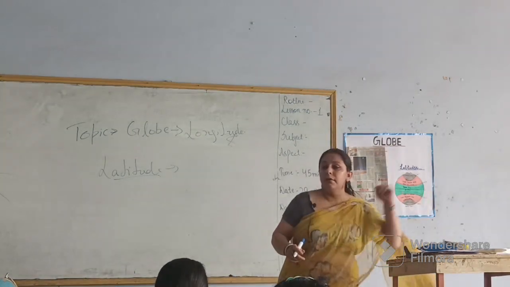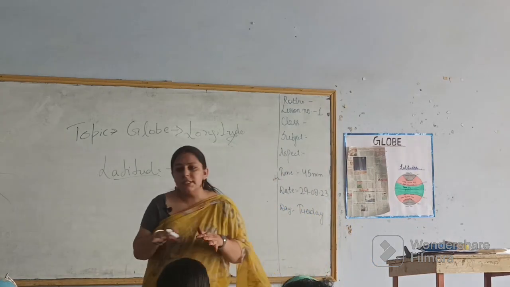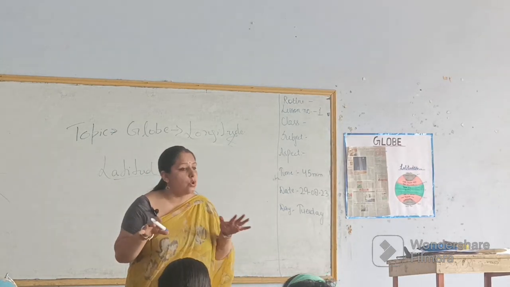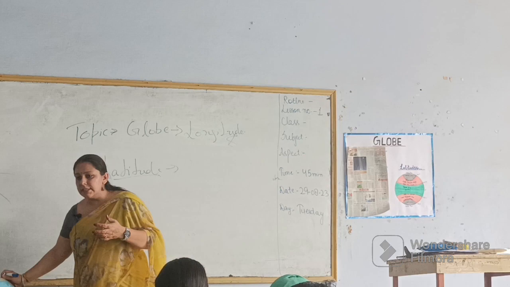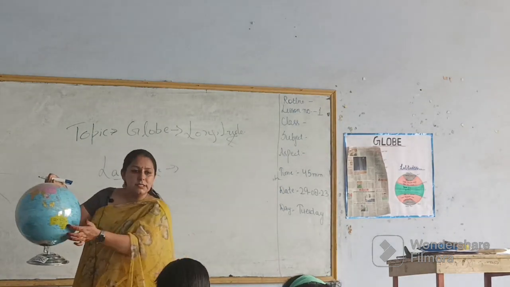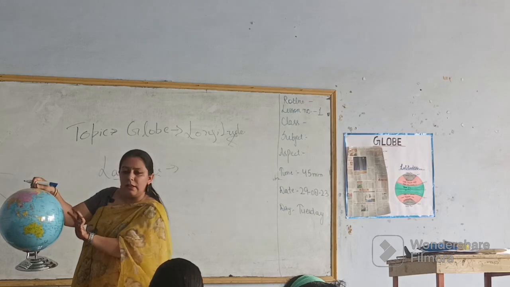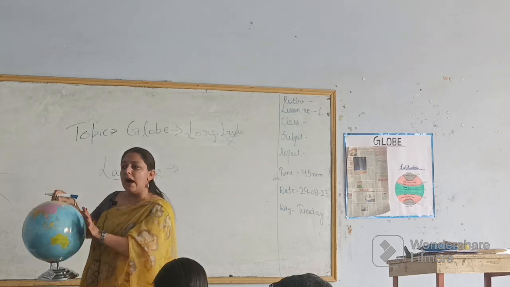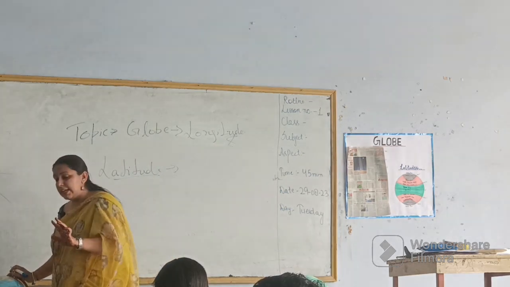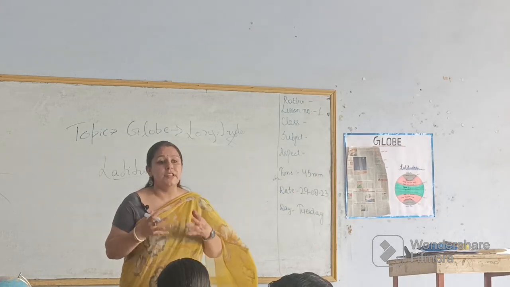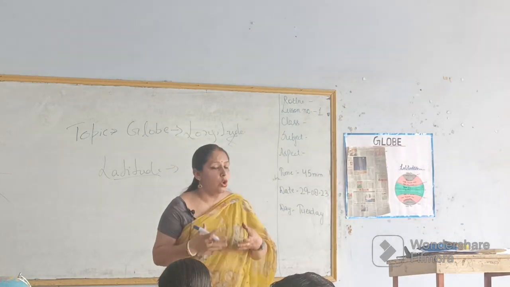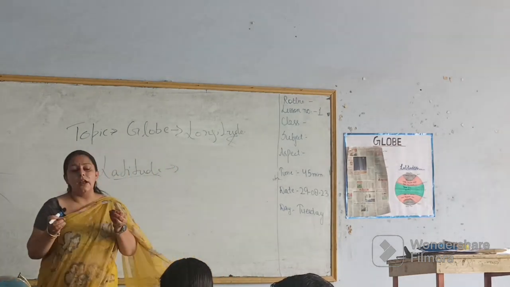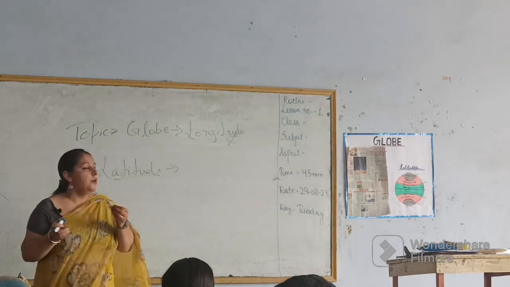If you go to Udhampur or Jammu and search for any line, you will not find any line on the earth, because there is no line on earth. As you see on this globe, there are different blue lines at different places. These are all imaginary lines, and they have different features. We will study why longitudes and latitudes are important.